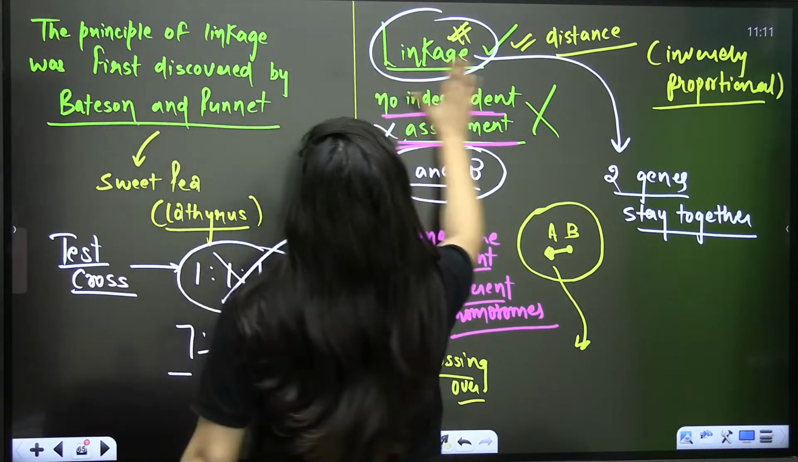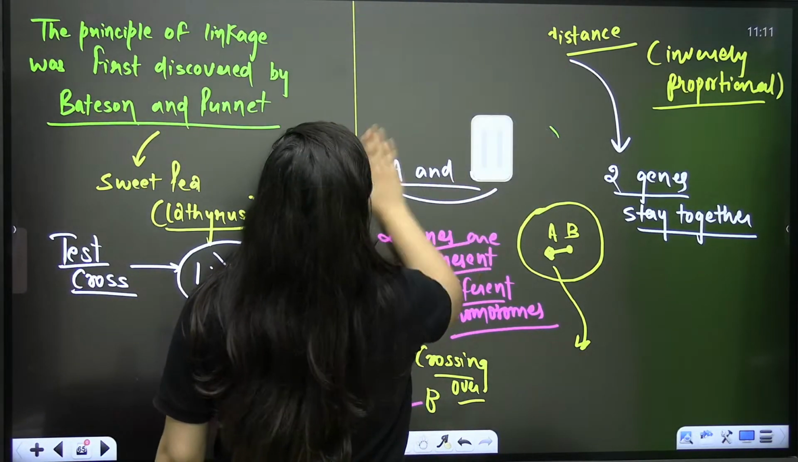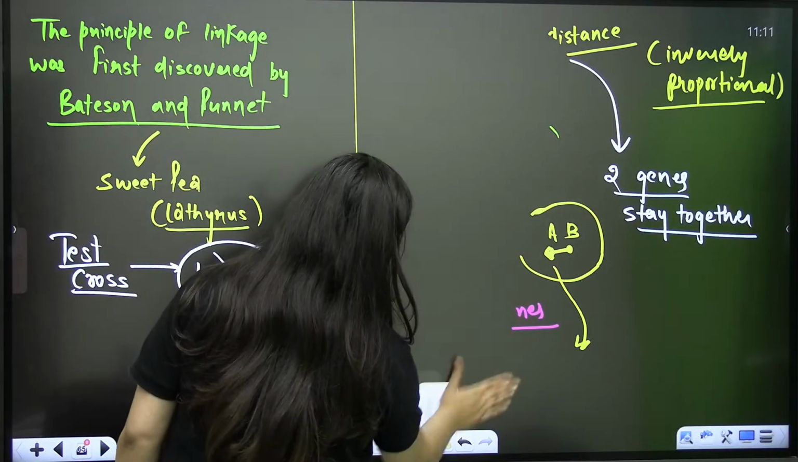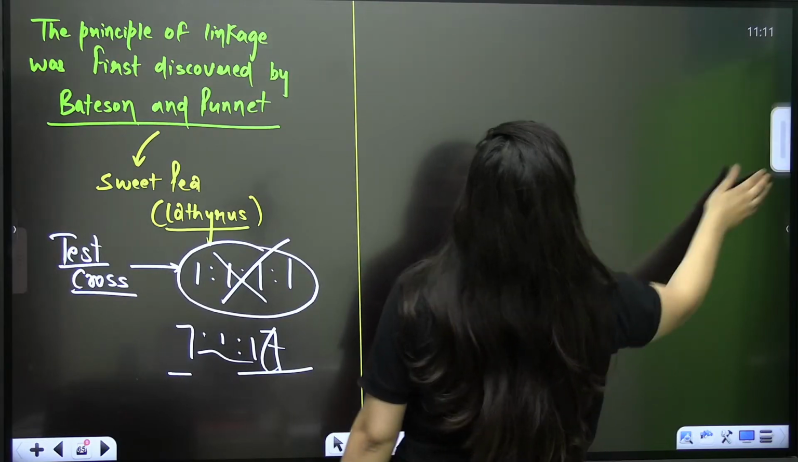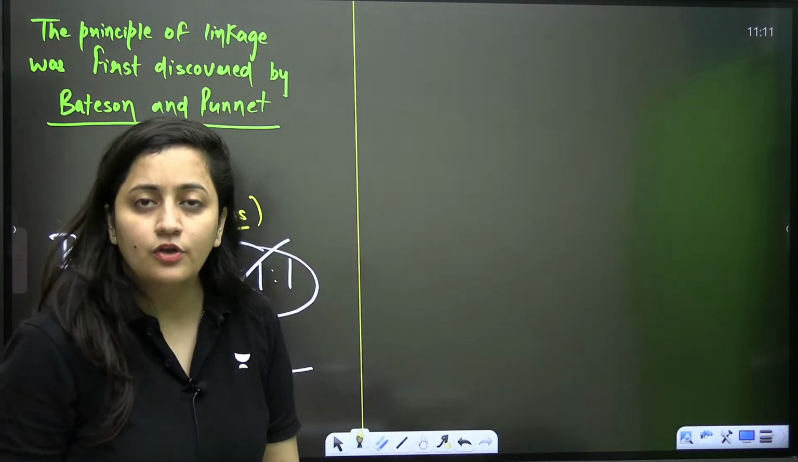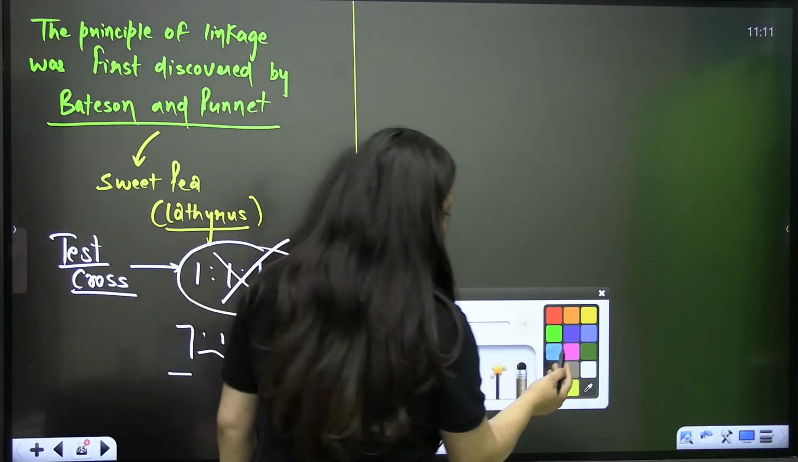The tendency of genes that they will stay together and they will inherit together. Fine? That's what your linkage is. Clear? That's what your linkage is.